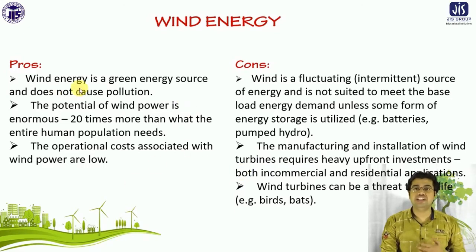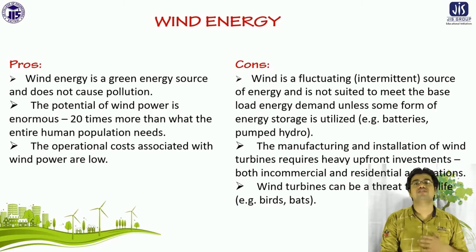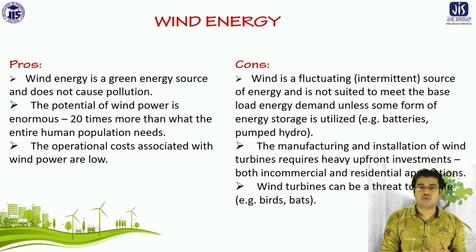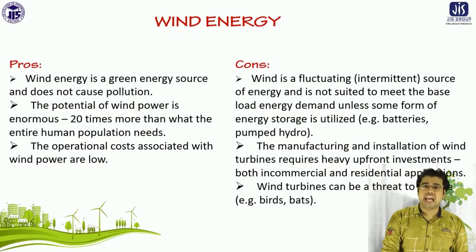Wind energy is a fluctuating source of energy, so that creates some kinds of problems. That means we need some kinds of fixed batteries or pumped hydro or the like. Otherwise it is not possible to directly supply the energy.